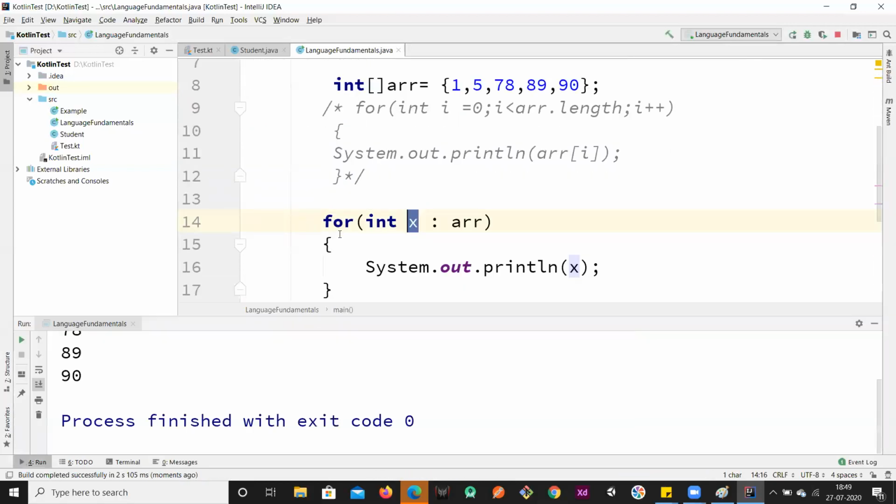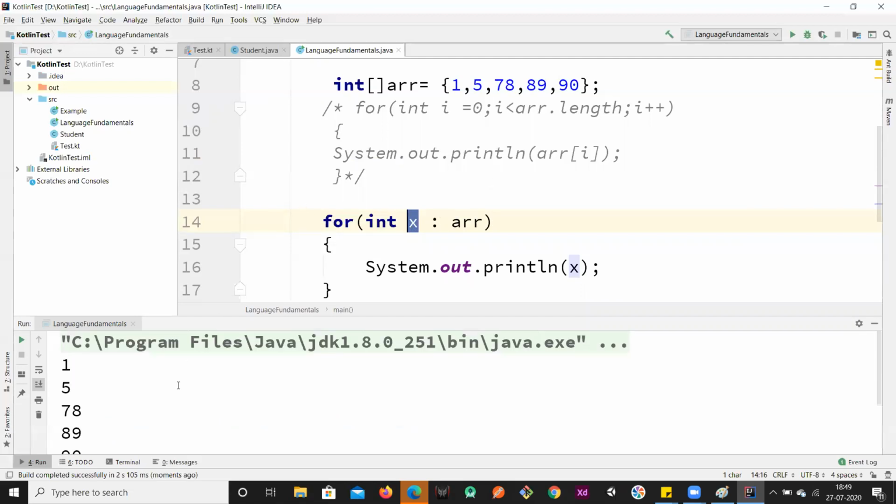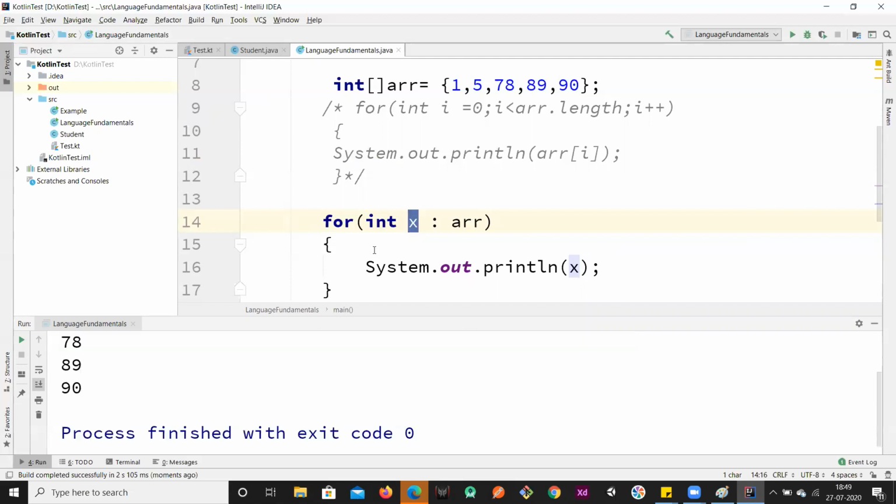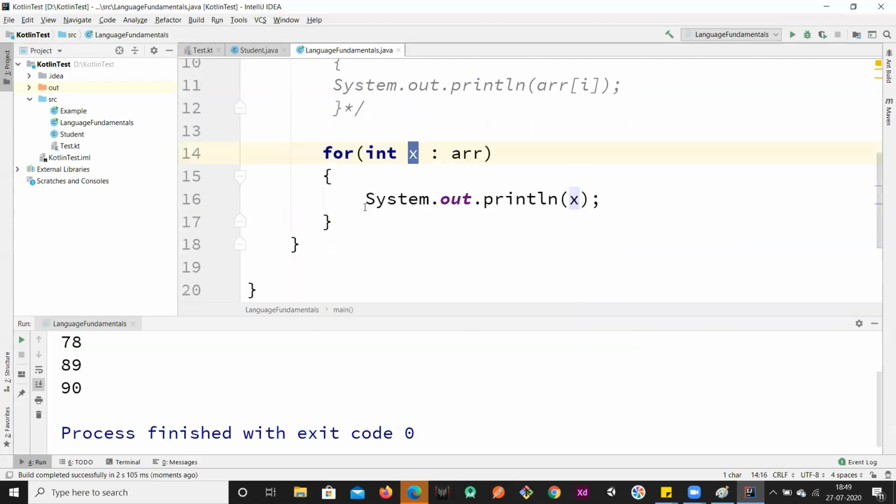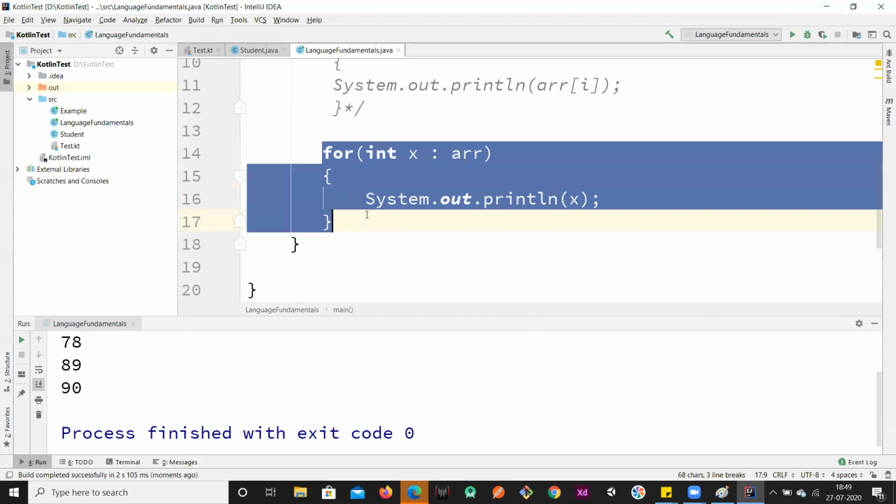So each element in array is assigned to this x. So this will be in this order, each array element into this x. So 1, 5, 78, 89, 90. So in this manner, the for each loop will work. Right? So this is a for each loop. We can use this for iterating these data structures. Okay, so in the collections also, if you wanted to iterate the elements from the array list, these things we can use for these purposes.